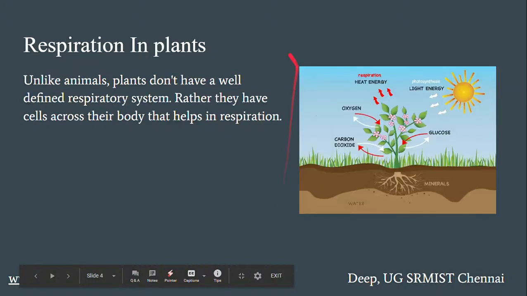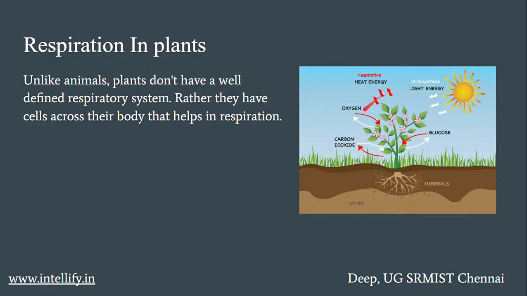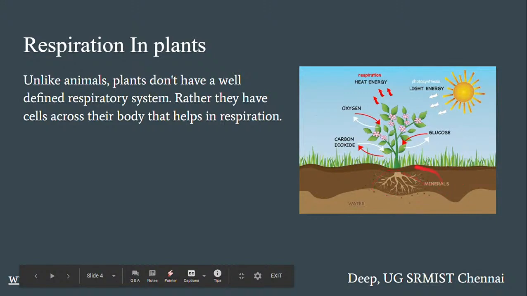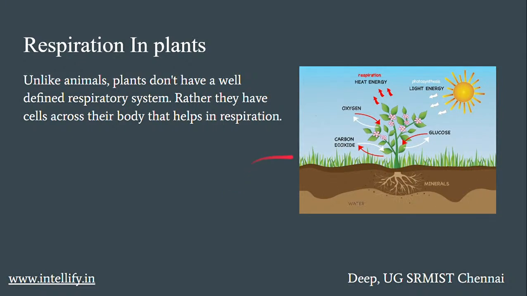So the first slide, respiration in plants. As you can see, this is a typical diagram showing how a plant looks like. So underneath the soil are the roots and उसके ऊपर these are the stems, leaves and flowers. तो अगर हम प्लांट्स देखें, प्लांट्स में कोई सेपरेट रेस्पिरेटरी सिस्टम नहीं होता. They don't have a separate respiratory system. However, they do respire, and they do that through diffusion of air that occurs through stomata. Stomata are these small cells that are present on the leaves which help in respiration or exchange of gases.